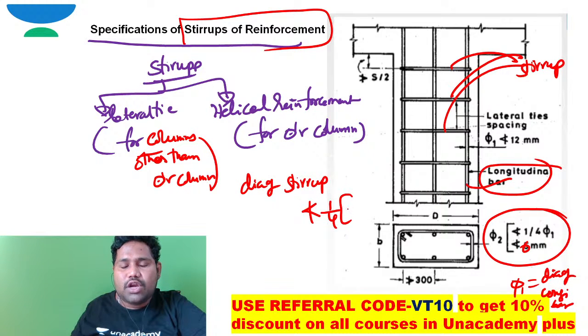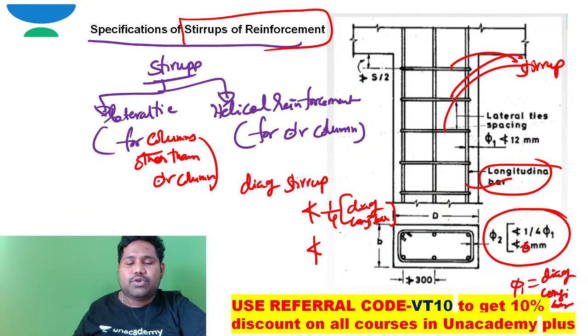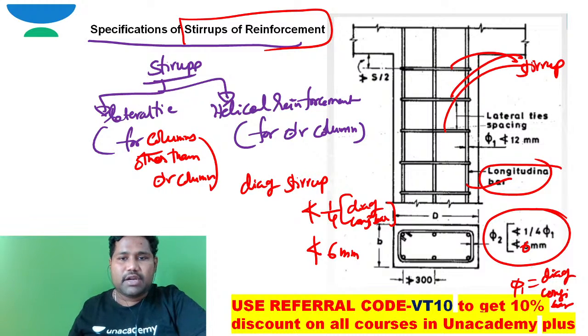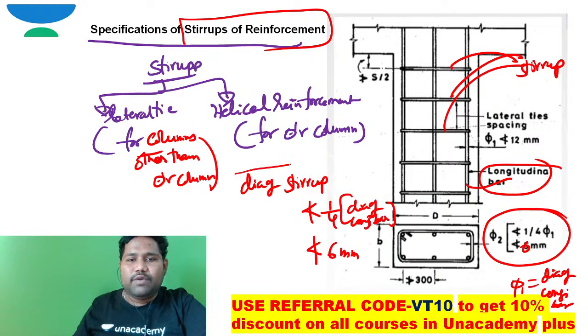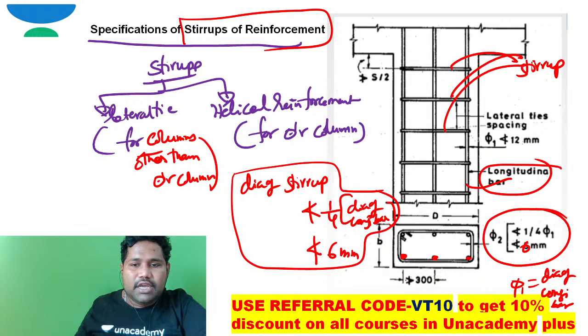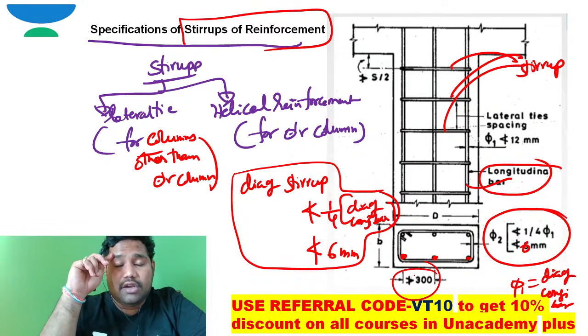I can write that the diameter of the stirrup should not be less than 1 by 4 times of the diameter of the longitudinal bar, and the diameter of the stirrup should not be less than 6 millimeter. So it should not be less than 6 and should not be less than this one. Like that, we can fix the diameter of the stirrup. Moreover, you can see the distance between the longitudinal bars around the periphery should not be more than 300 also. That is also one more thing that we can see.